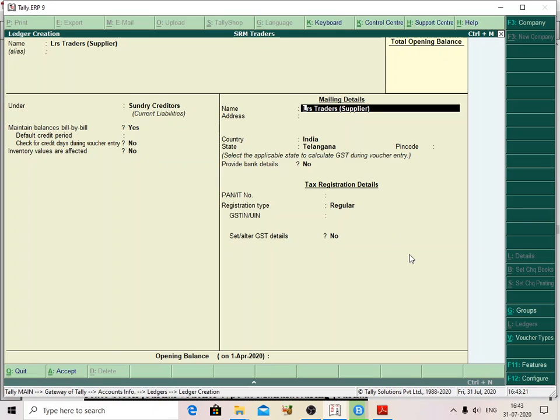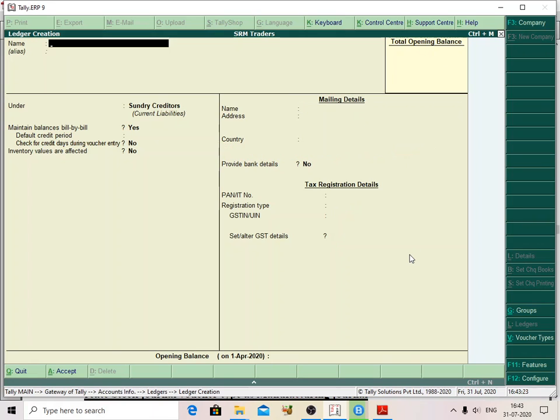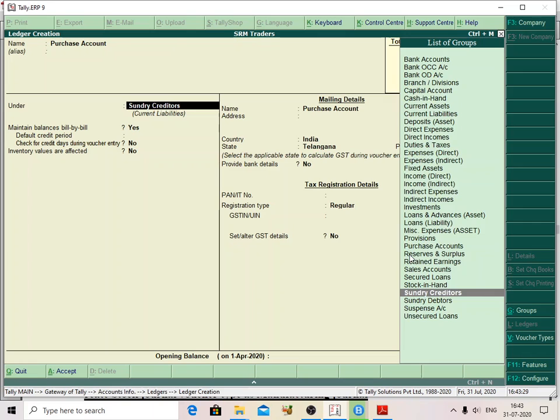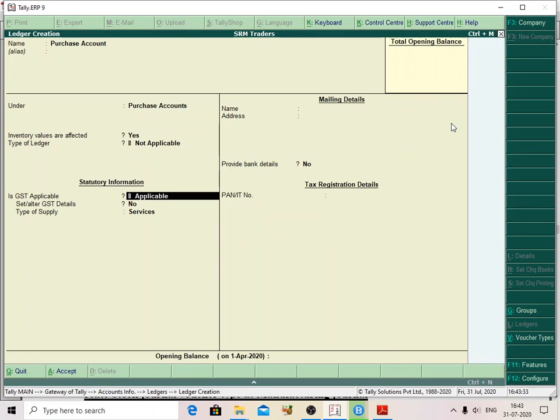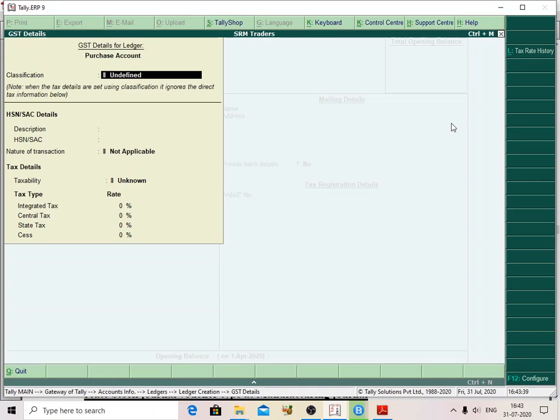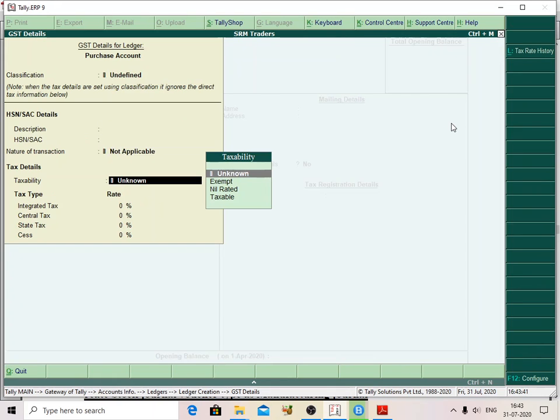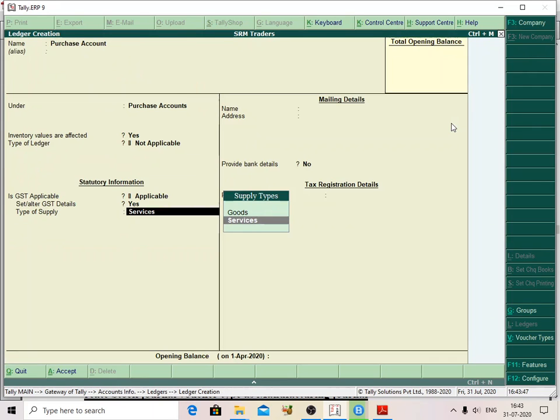Just use Ctrl+A to accept the screen. Next, I am going to create the purchase account. It is under Purchases. GST is applicable, so set GST to yes, and all purchases are taxable at 12%. Accept, it is goods.